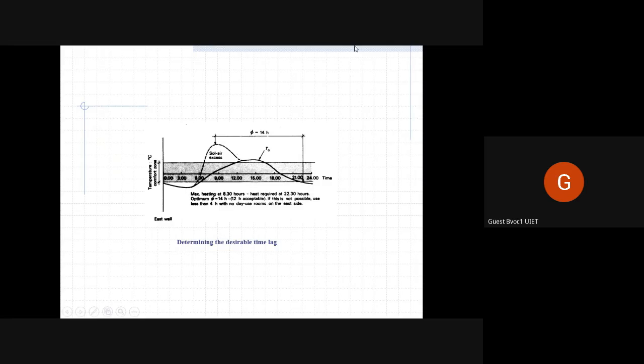So how do we understand this? Before I talk about this graph, just think about it logically. In the northern hemisphere, in India, the sun rises from the northeast, sets in the northwest, and it travels from the south, right? Northeast to south, then northwest.